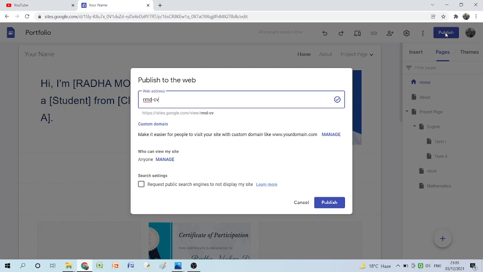You can write anything. You can write your full name. You can write RMD or SCS. If your name is Prakash Kumar, you can write pk.scs, whatever you feel like. Then click on the publish option.